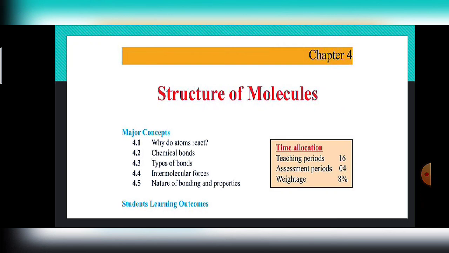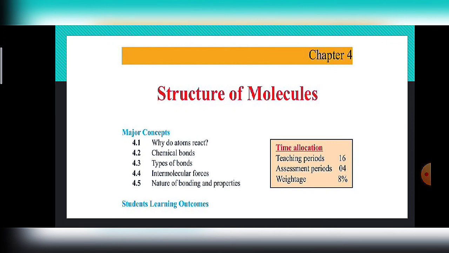So, and metallic bond. There are 4 types of bonding which exist between the atoms, and all we will discuss under the heading of chemical bonds. Next, types of bonds, and next, intermolecular forces. The forces which exist between the molecules in a compound are called intermolecular forces.